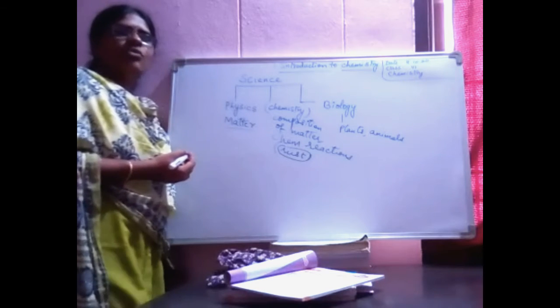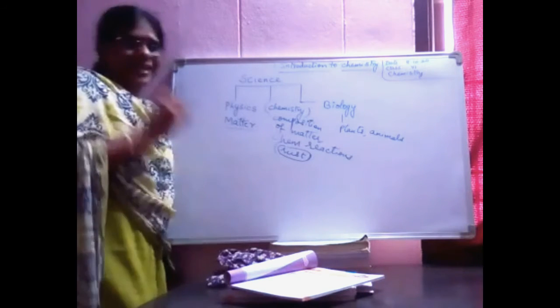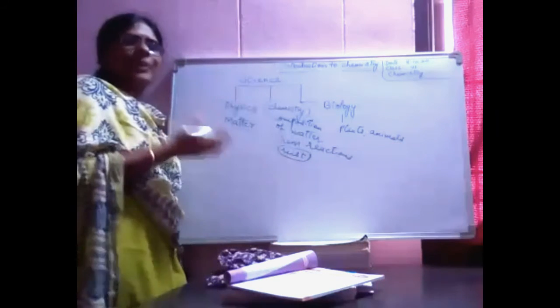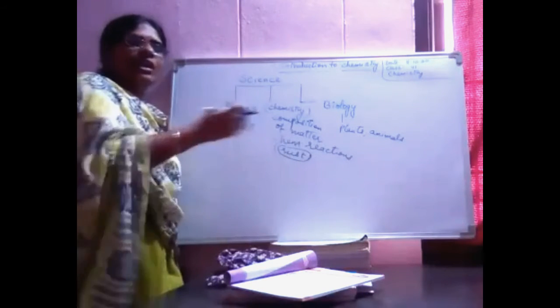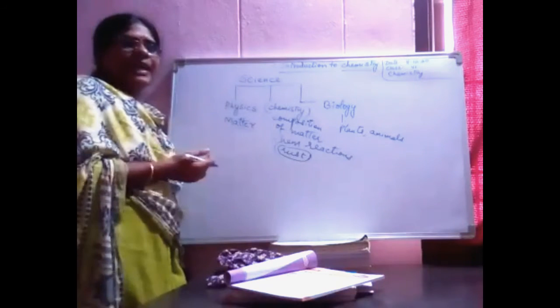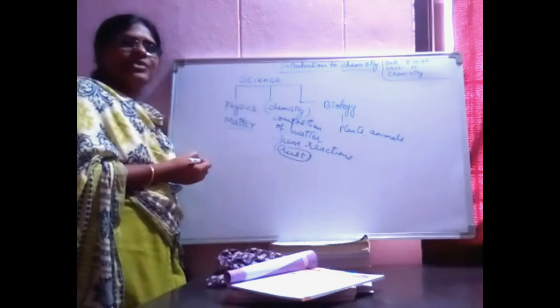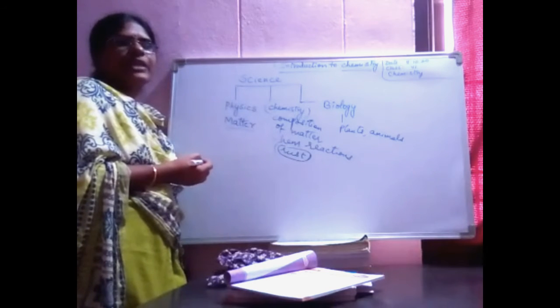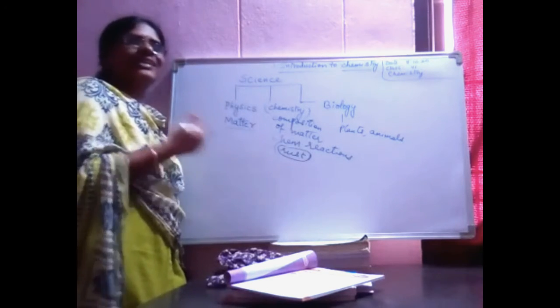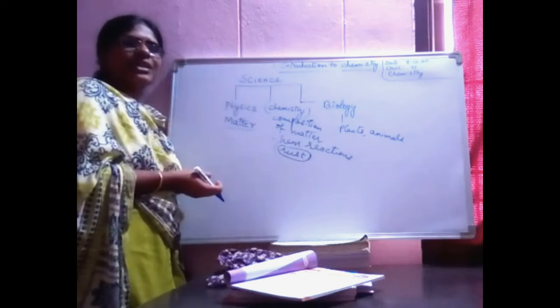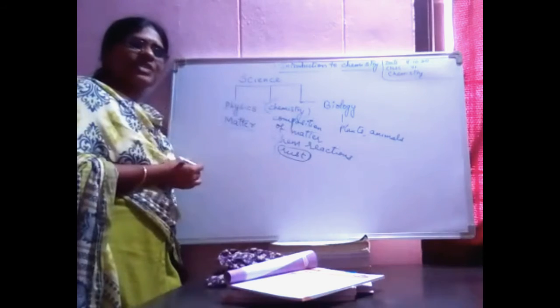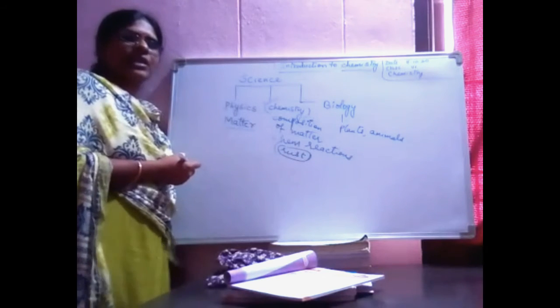In order to kill the pests, so that these pests cannot eat the crops they have grown, they will be using pesticides. To kill the insects, they will be using insecticides. To kill the fungus, fungicides. These all come under the branch of science called chemistry.